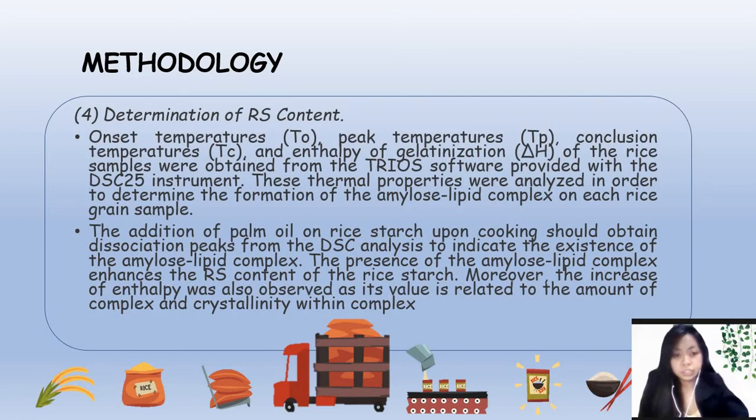Moving on to the determination of RS content or the resistant starch content, onset temperatures, peak temperatures, conclusion temperatures, and enthalpy of gelatinization of the rice samples were obtained from the TRIOS software provided with the DSC-25 instrument. These thermal properties were analyzed in order to determine the formation of the amylose lipid complex on each rice grain sample. The addition of palm oil on rice starch upon cooking should obtain dissociation peaks from the DSC analysis to indicate the existence of the amylose lipid complex.